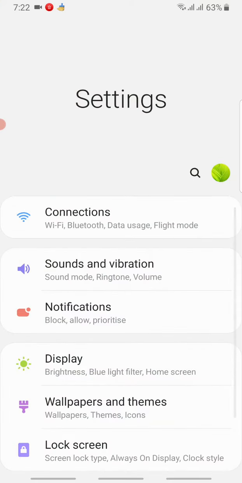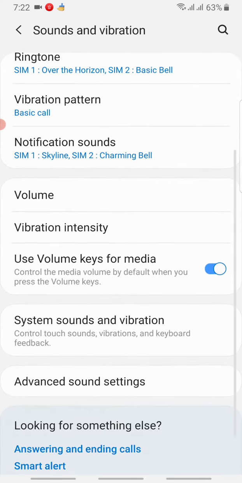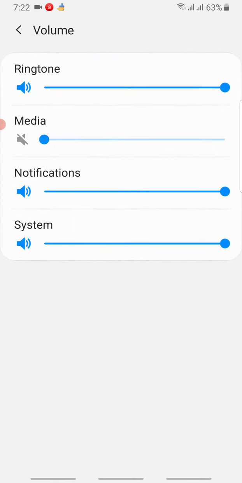But if the other videos don't work, there is a problem that I know. There is a problem I amended myself. Click sounds, go to sounds and vibrations. Then click volume. As you can see, wow, that scared me. You turn all these three on.